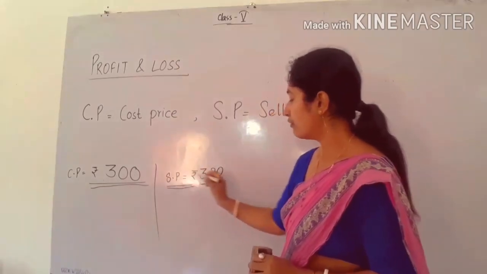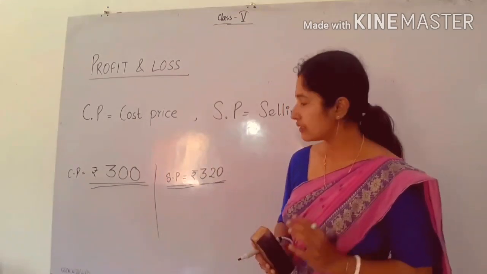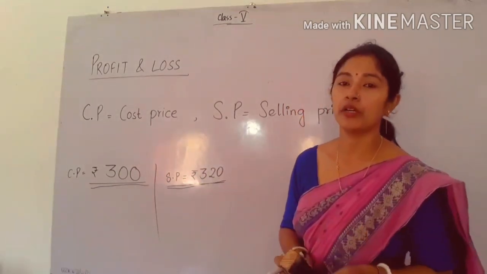That means the value of SP is greater than the value of CP. In this case, we have profit. Why profit?